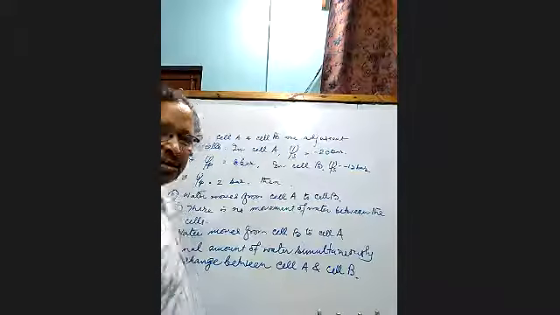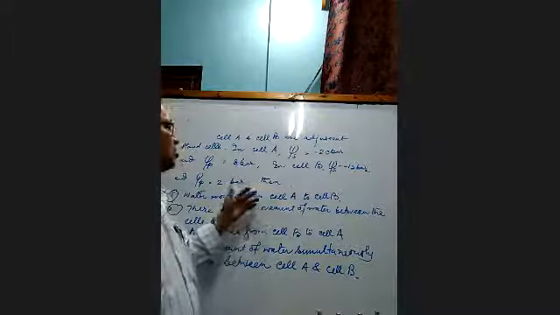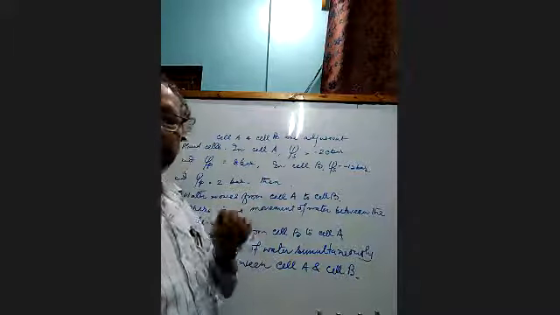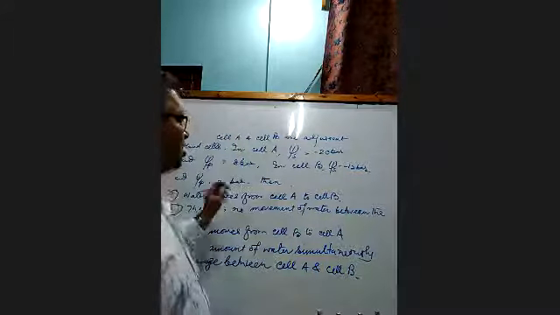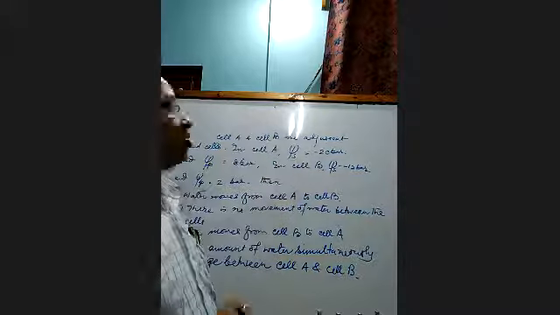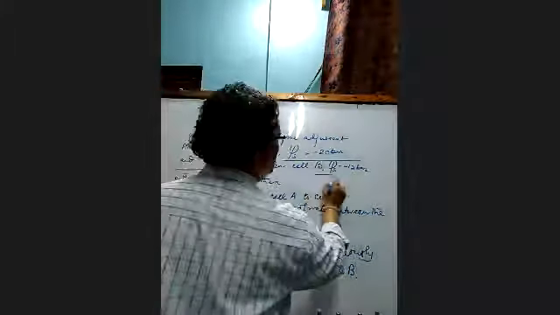What will be the answer? To answer this, we have to find out the water potential. What is the water potential of cell A and B? Here are given the factors which influence the water potential.